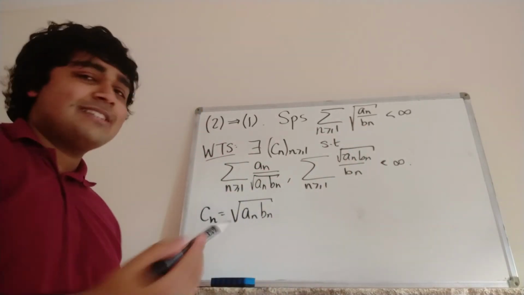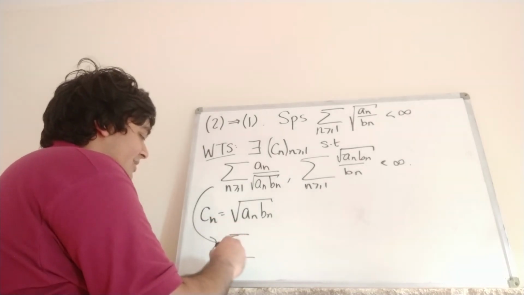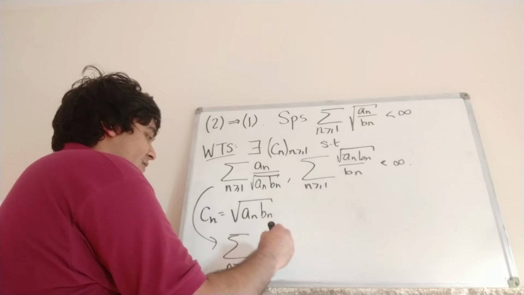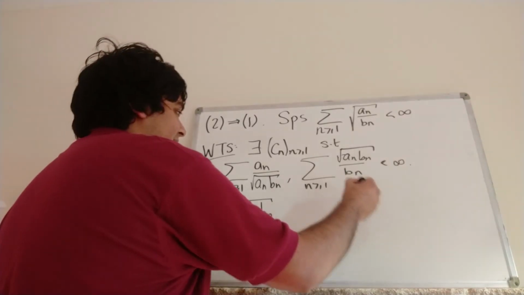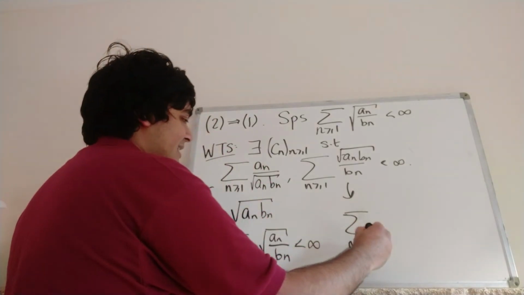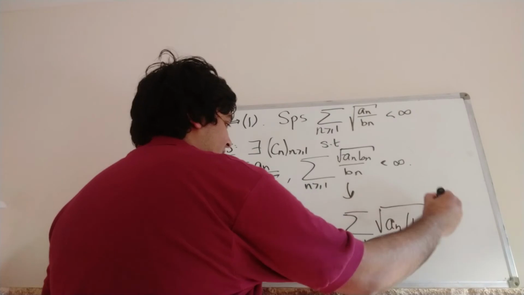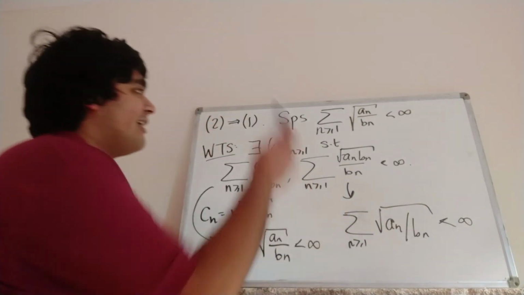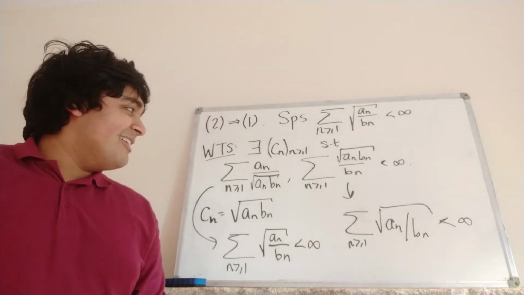Okay, then just using some standard root properties, this thing here becomes the sum from n equals 1 to infinity of just the square root of an over bn. Okay, and we know that that's finite. Well, let's just check this one here. This also becomes the sum from n equals 1 to infinity of the square root of an over bn. So the exact same thing as this thing here, and this, of course, is also finite by our assumption at the top. So we found a Cn, and we're done. That sort of solves the problem.